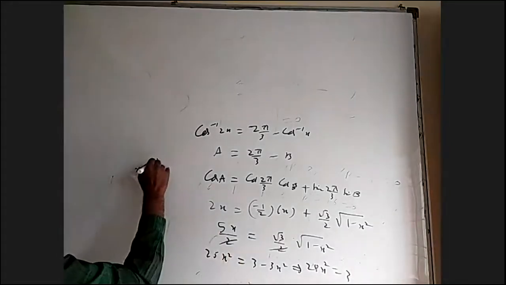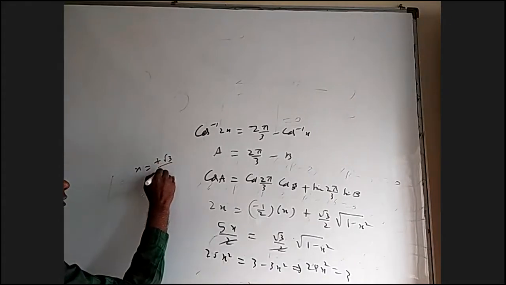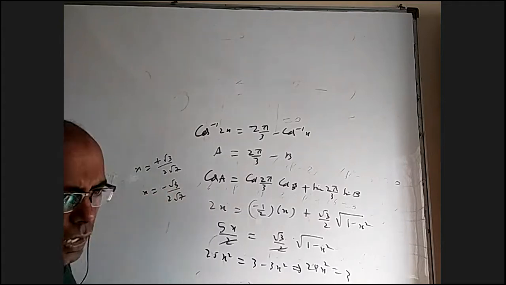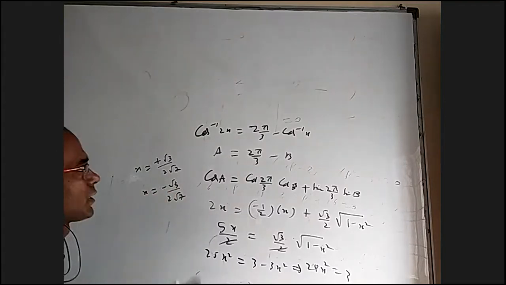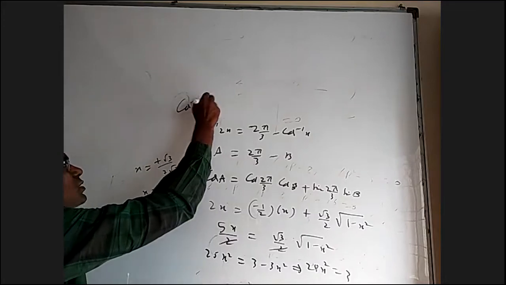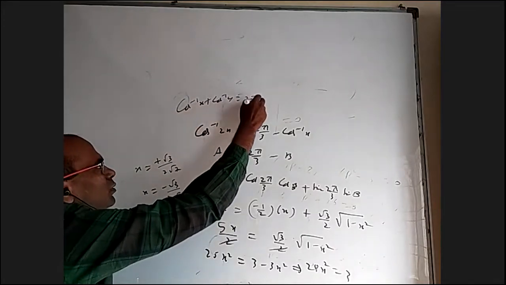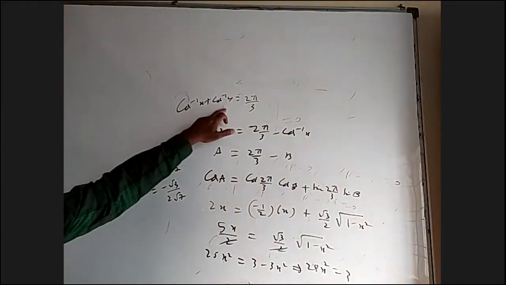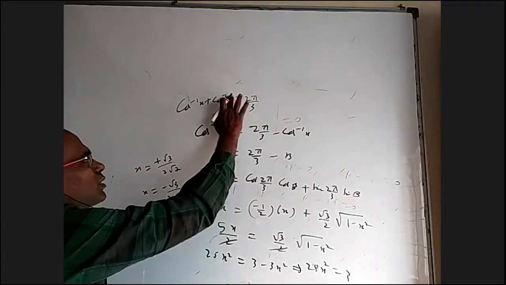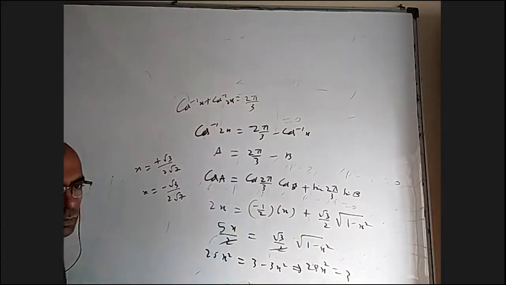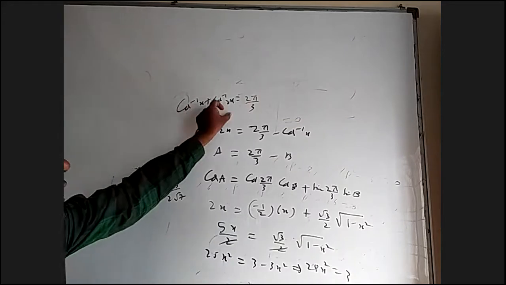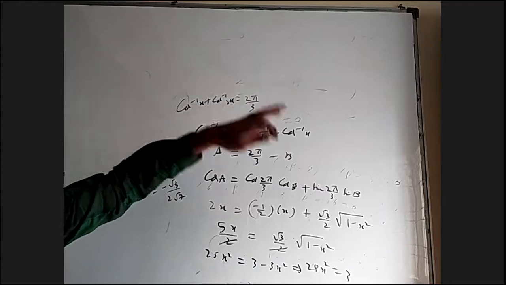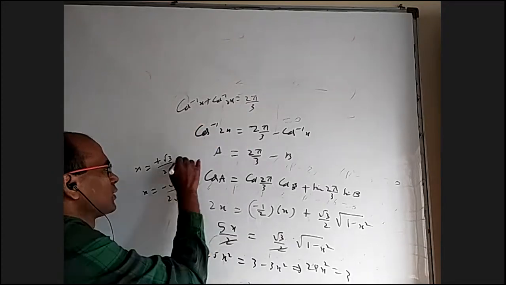We'll get x is equal to plus root 3 by root 28, that is 2 root 7, or minus root 3 by 2 root 7? Are they both okay? Let us see. What is the original question? Cos inverse x plus cos inverse y is equal to 2 pi by 3. Okay. When it is positive, this is an acute angle, this is an acute angle. Sum of two acute angles can be 120, possible. But when it is negative, this is an obtuse angle, this is an obtuse angle, and sum of two obtuse angles will be crossing 180, because this is greater than 90, this is greater than 90. So it is not okay, and this is okay.